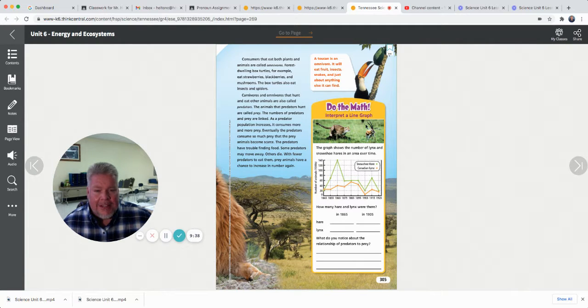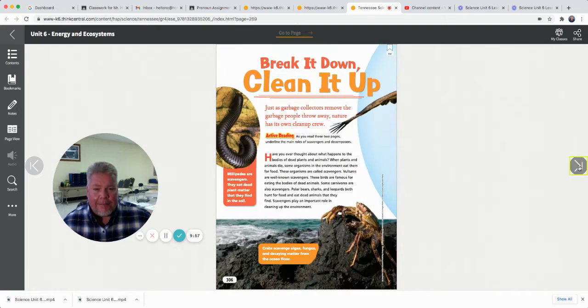So there'll be less to eat. So some of the cheetahs are going to have to leave, or they're going to die because they don't have enough food. So that's how that works. And when more cheetahs leave, then there's less cheetahs eating the gazelle or antelope. So more antelope will be born and start growing. Those populations work off each other like that.